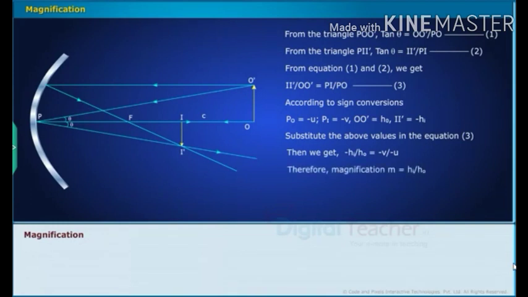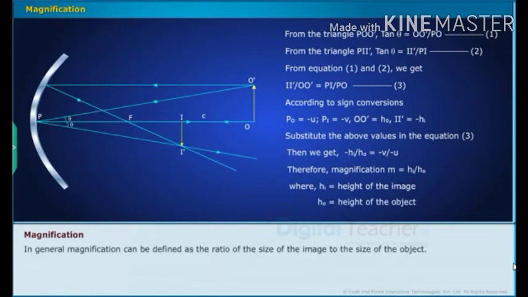Therefore, magnification m is equal to HI by HO, where HI is the height of the image and HO is the height of the object. In general, magnification can be defined as the ratio of the size of the image to the size of the object. That is, magnification m is equal to minus v by u.